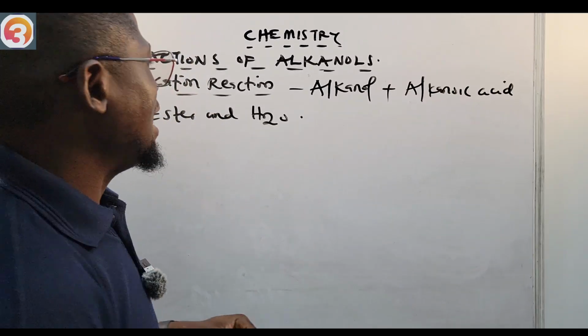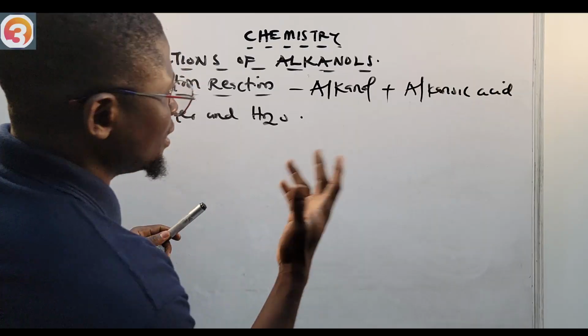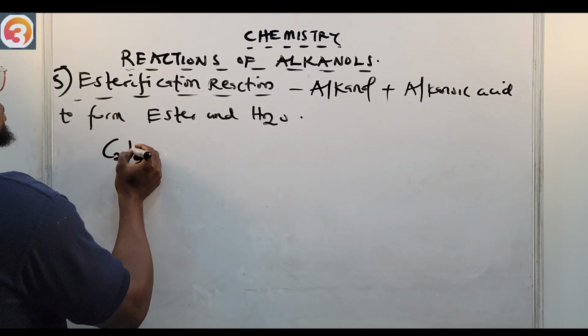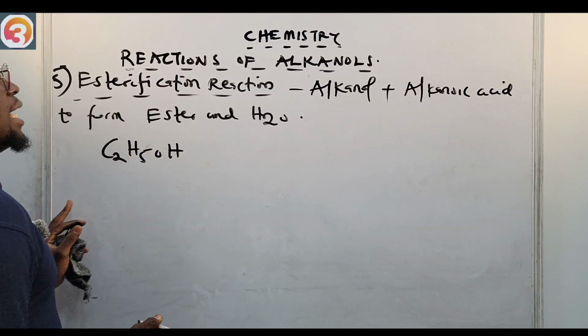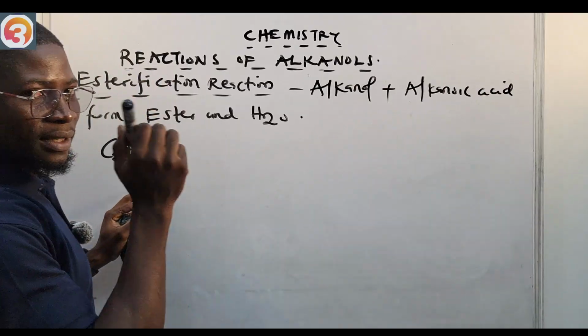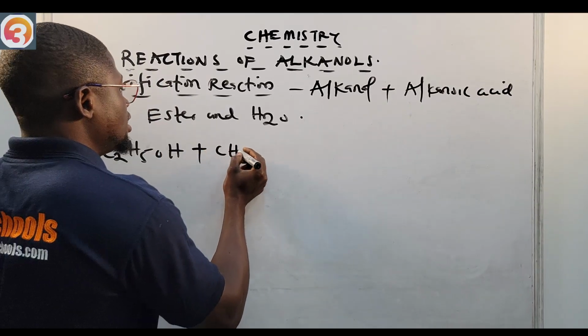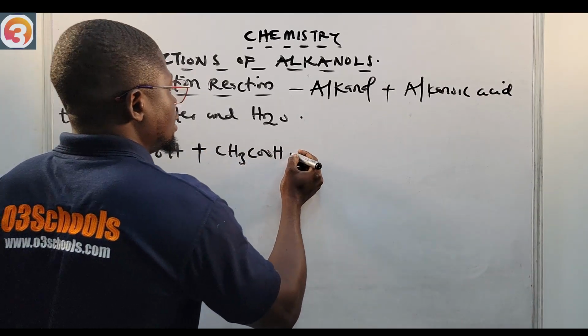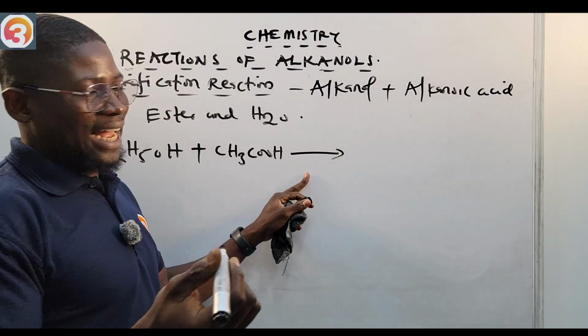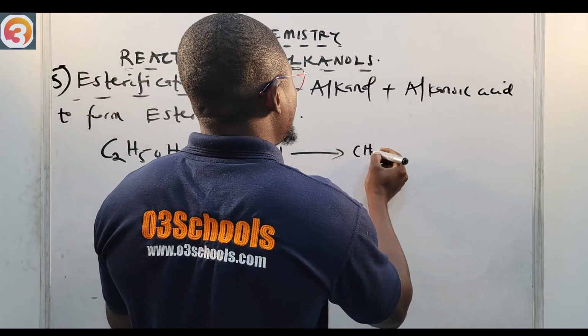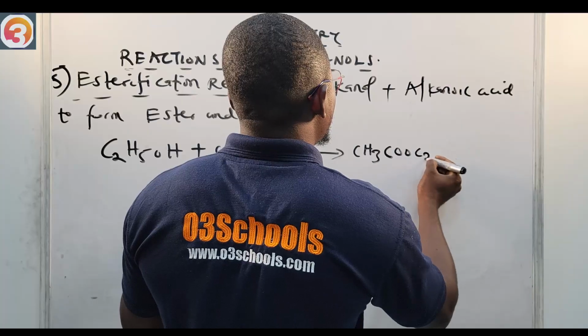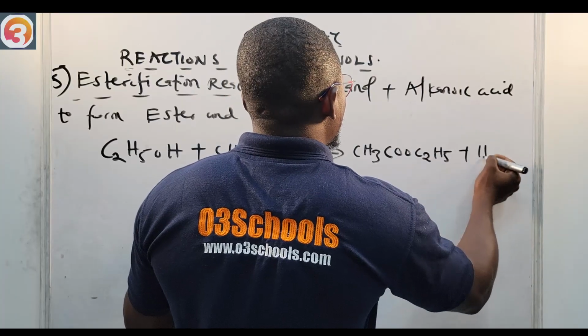Let's say we have an alkanol like ethanol, C2H5OH, and an alkanoic acid like ethanoic acid, CH3COOH. What would that give us? An ester: CH3COOC2H5 plus H2O.